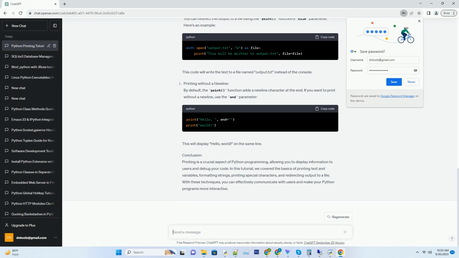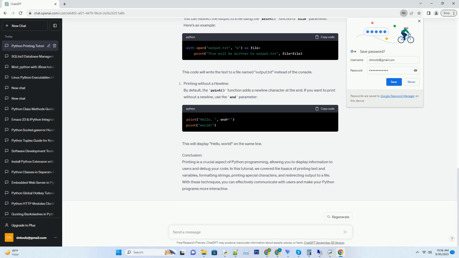When you run this code, it will display "Hello, Python" in the console. This will output "Hello, Alice" by concatenating the variable name with the surrounding text. This will display name, Alice age, 30 with spaces between the items. This will produce the same output as the previous example.